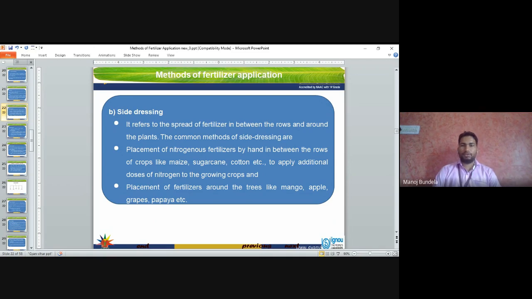Placement of nitrogenous fertilizers by hand in between the rows of crops like maize, sugarcane, cotton to apply an additional dose of nitrogen to the growing crops.